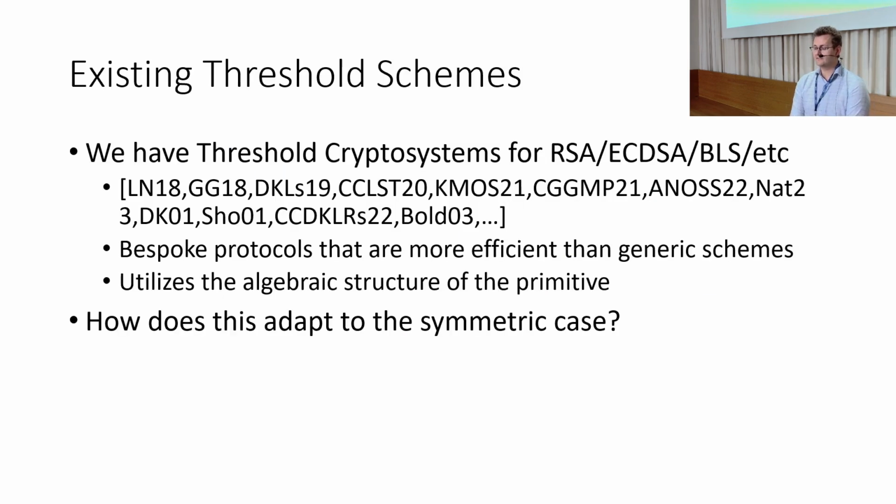Now, we do have efficient threshold schemes for a number of primitives, such as RSA, ECDSA, and BLS. There is a long line of research starting in the 90s with far more citations than I can fit on this slide. In these cases, a bespoke protocol is created that is more efficient than a generic scheme. Because each of these crypto systems has a nice algebraic structure, it allows and helps protocol designers to move more computation outside the MPC, leading to greater overall efficiency.